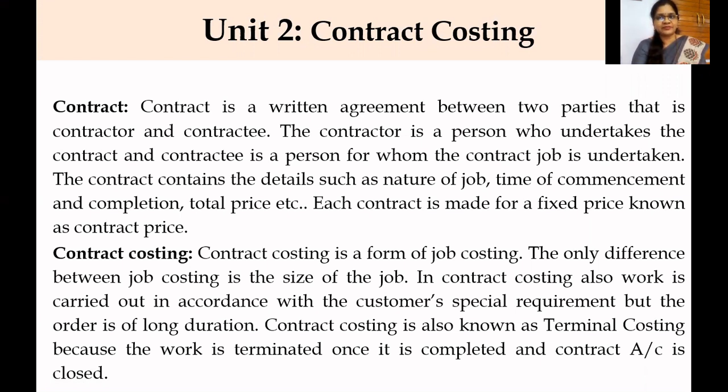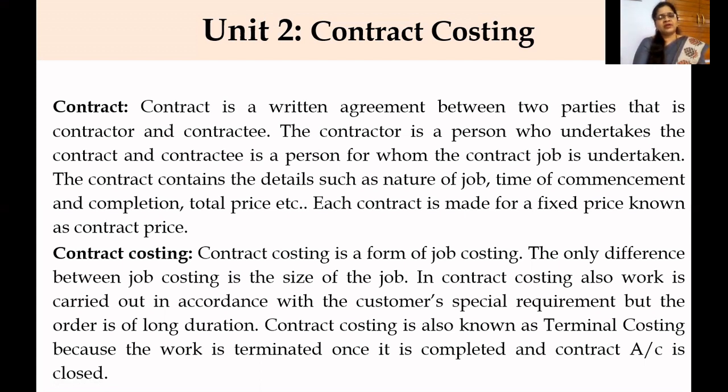Contractee gets the work done from the contractor, and the contractor will perform the work as per the specification of the contractee for an agreed price, and the agreement contains a few specification terms and conditions, that is what will be the time of commencement, what should be the time of completion, and the total price of the contract and the nature of the job. Everything will be contained in the agreement paper. So they both sign and the job will continue.